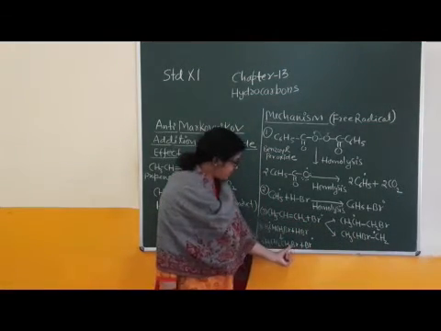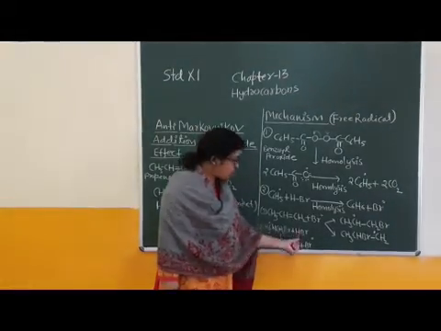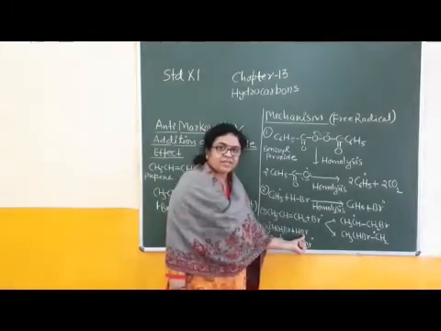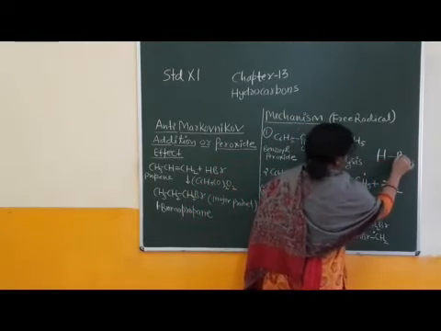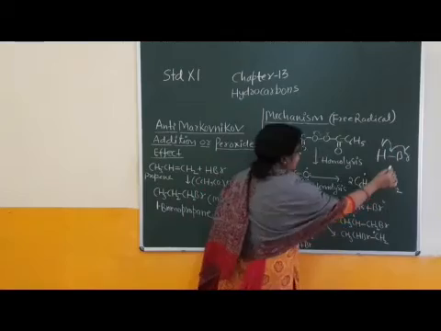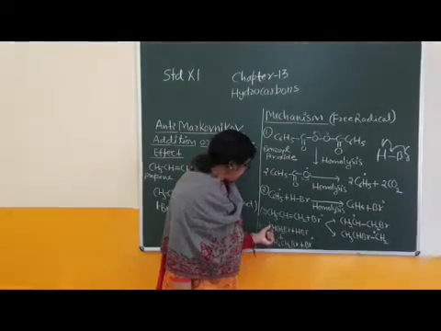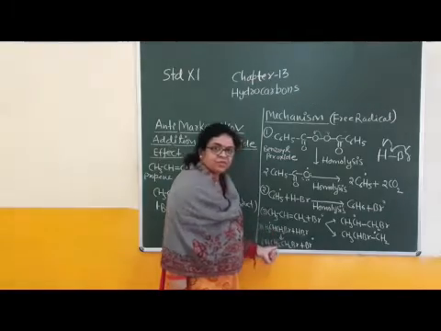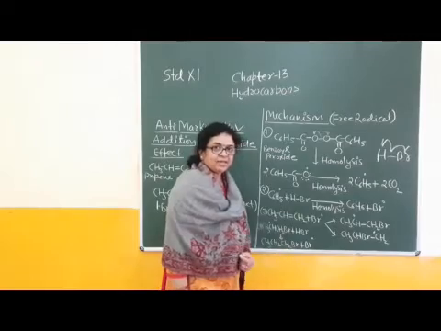Next step, attack of a second molecule of HBr. Then formation of the hydrogen free radical and Br free radical. Again homolysis occurs in the HBr molecule like this. In homolysis of HBr, one electron goes to this, second goes to this. The electron of hydrogen and this carbon form a new bond. This is CH2, conversion of CH into CH2, right? And the major product is bromopropane, which is a primary halide.